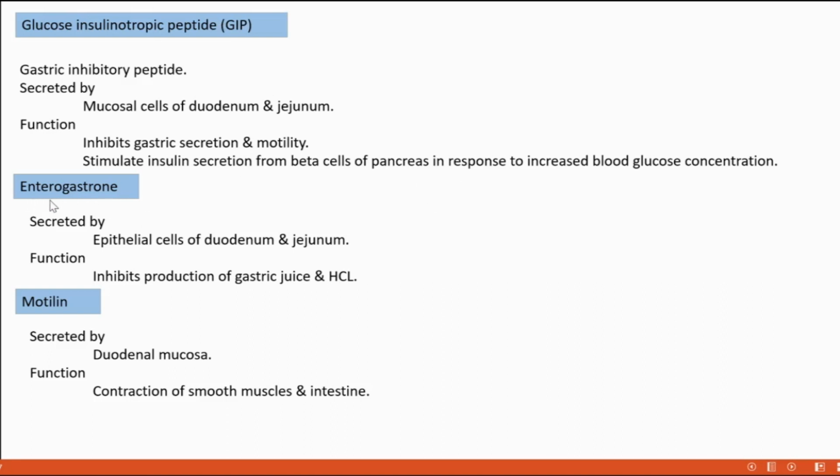Next hormone is enterogasterone. Enterogasterone is secreted by the epithelial cells of duodenum and jejunum. It's also inhibitory; it inhibits the production of gastric juice and HCl.